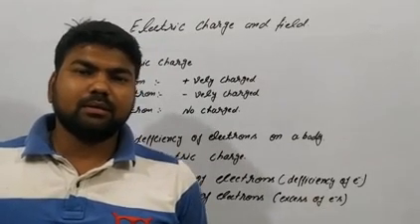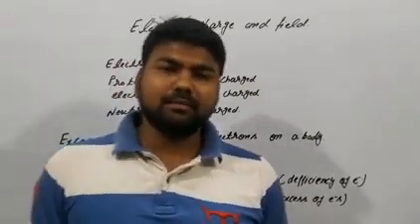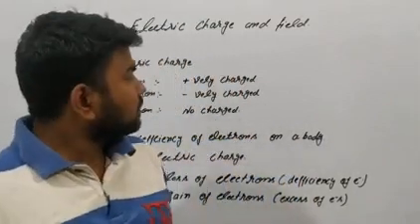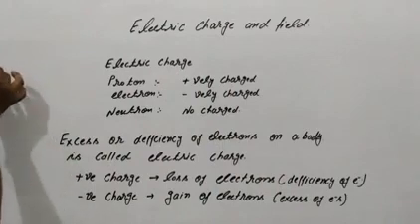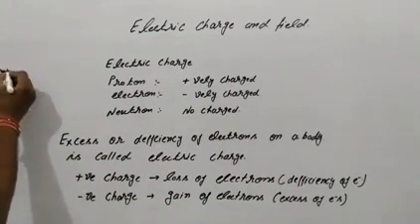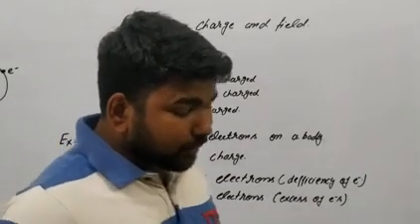Electron revolves around the nucleus, and proton and neutron are in the nucleus.